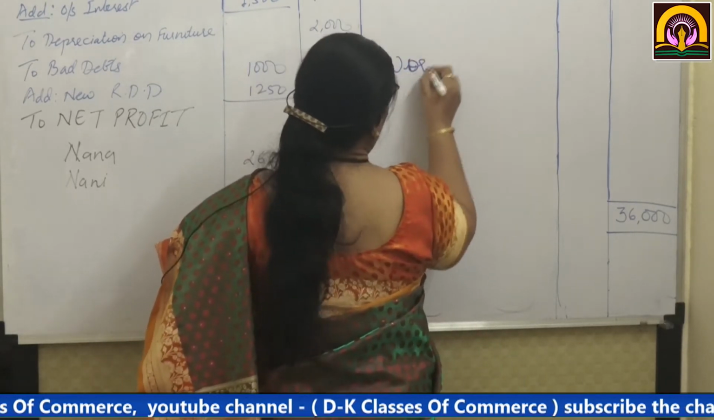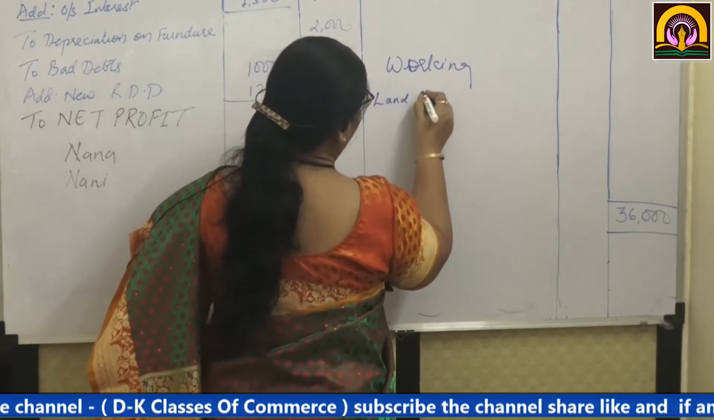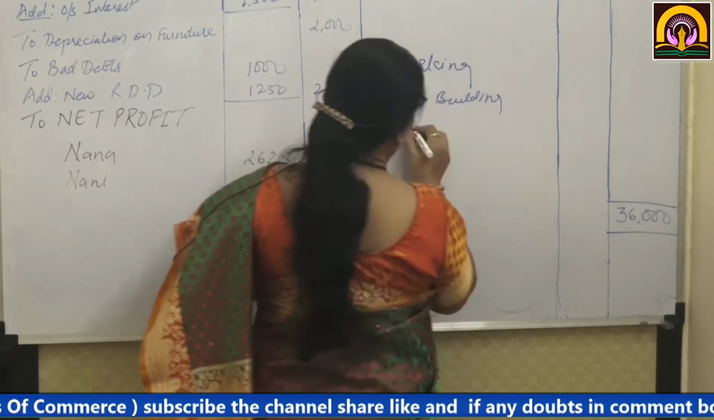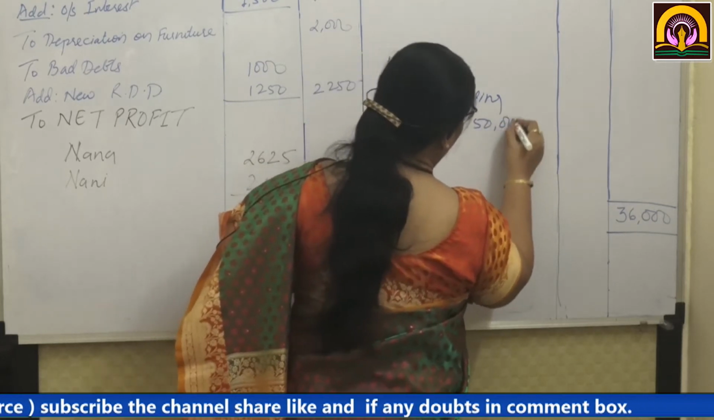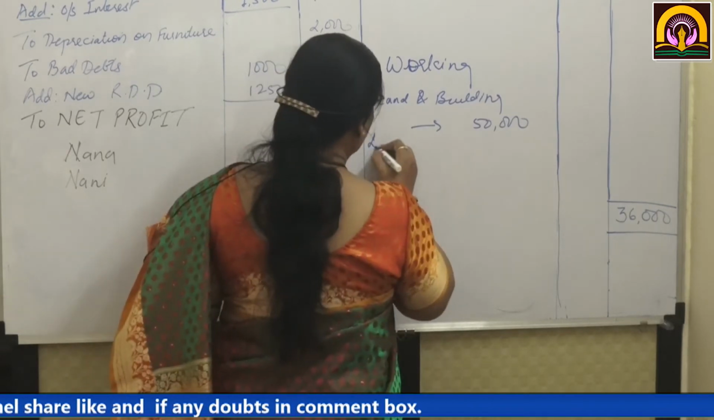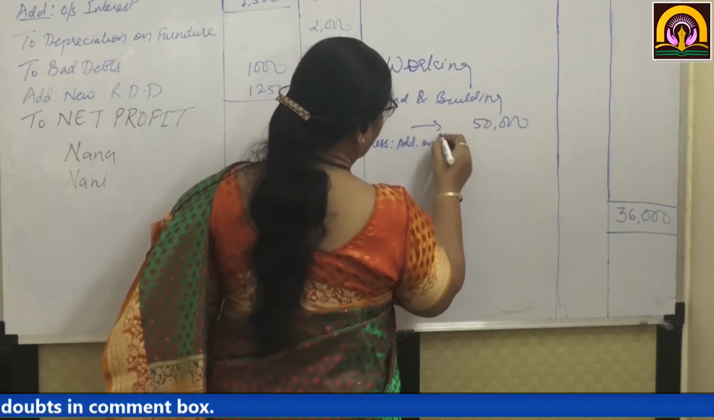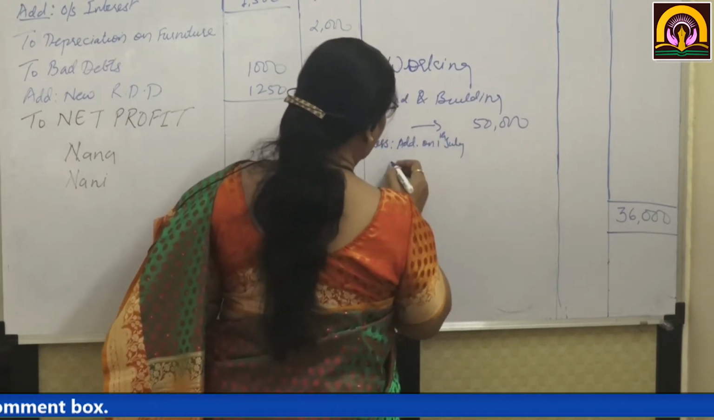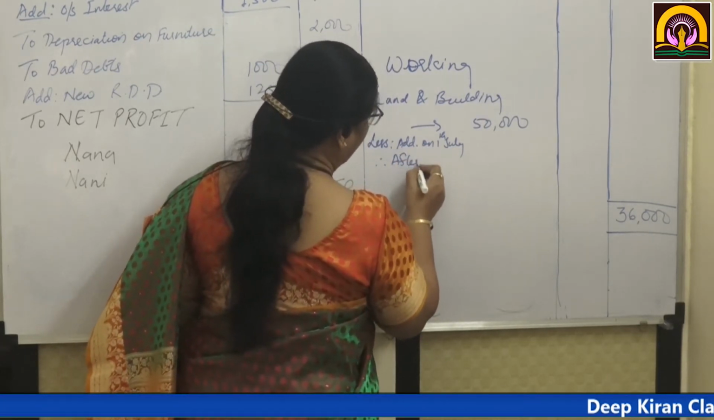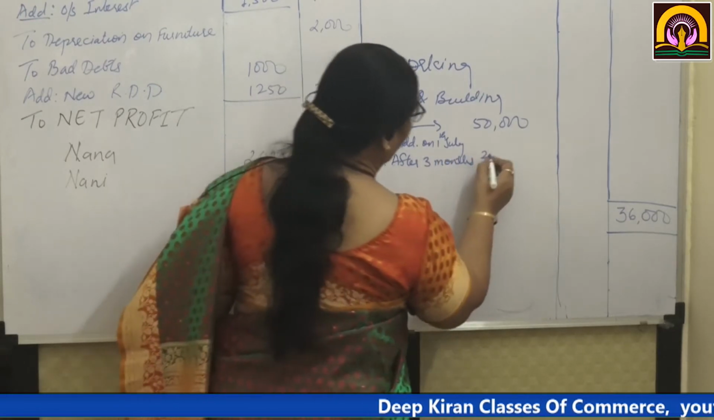Working, here I am showing you. Land and building rupees 50,000. Now additions were made on 1st July, that is after 3 months, 20,000.